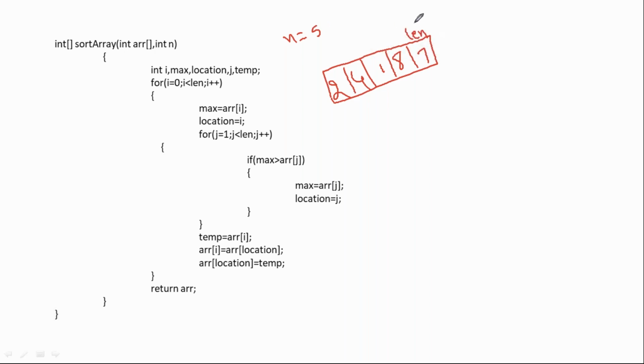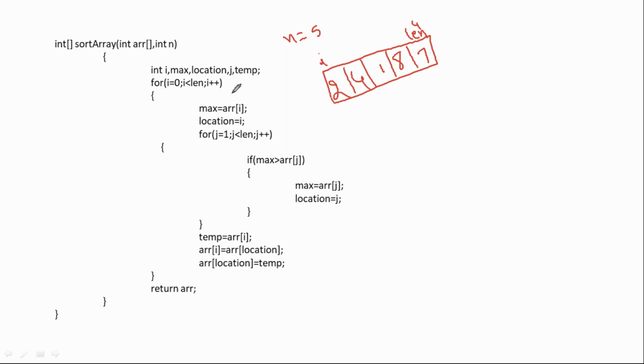This is the length. Length value is 4. And here, the i value starts at 0 and runs till less than length. And now max is equal to taking the max value.